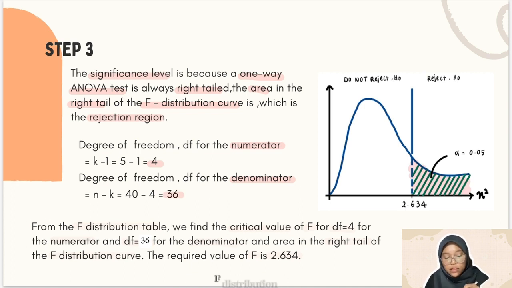From the F distribution table, we find the critical value of F for degree of freedom 4 for the numerator and 36 for the denominator, and the area in the right tail of the F distribution curve. So the required value for F is 2.634. We can look at the graph.